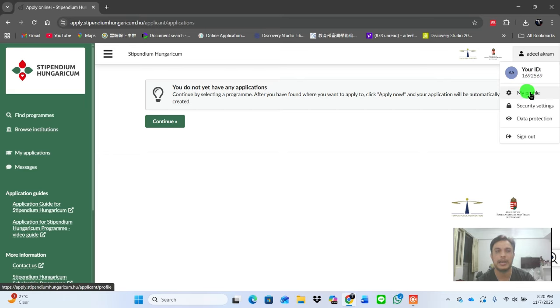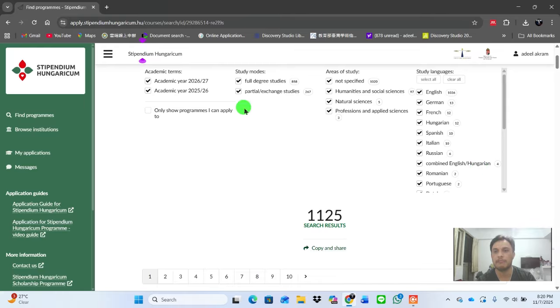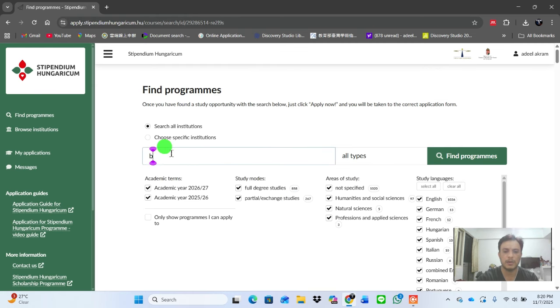Before going to application, it's better to fill up your profile: give your documentation, your education, your residence, and your contact information, so you can make your application easily. After that, go to my application. After clicking on my application, they will show you this page. You do not yet have any application, so click on continue. After continue, you have to find your program. You can apply a filter here. I just click on biology.